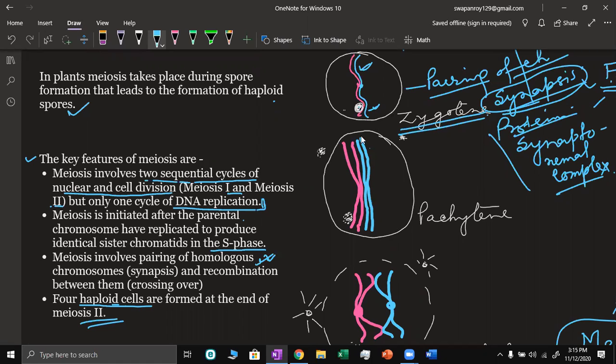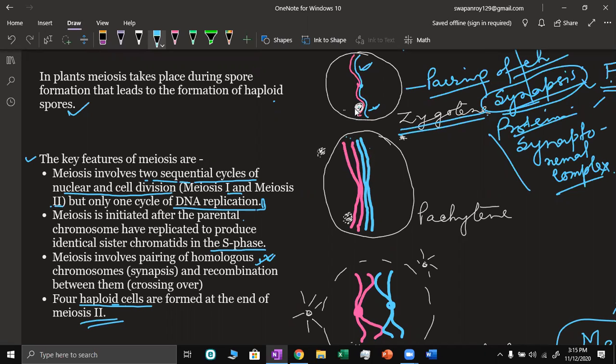Gradual condensation, chromosomes are thicker and clearer. Now we can see in each chromosome two chromatids are clear. Altogether here in this paired chromosome, there are four chromatids.